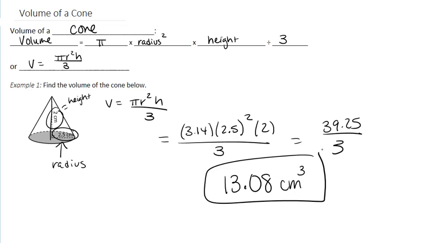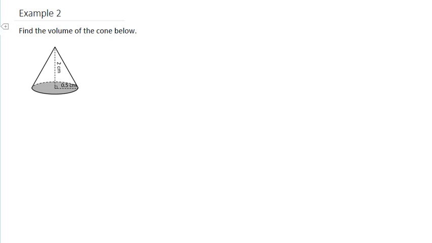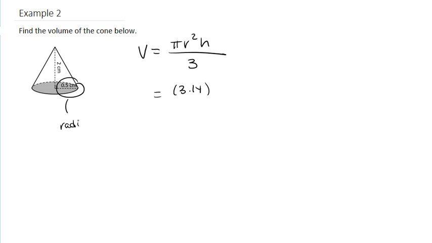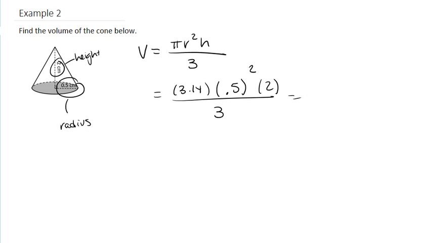So let's do one last example. Find the volume of the cone below. So we have our formula. So we have 3.14. Now our radius is 0.5 and our height is 2 centimeters. So yeah, 0.5 squared times 2 divided by 3. So this becomes